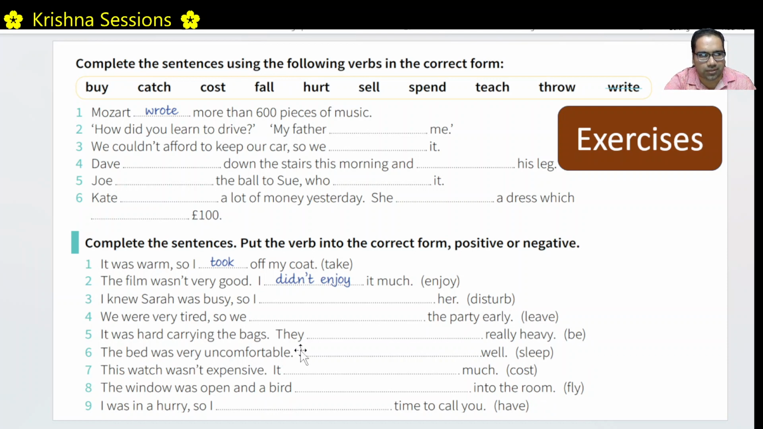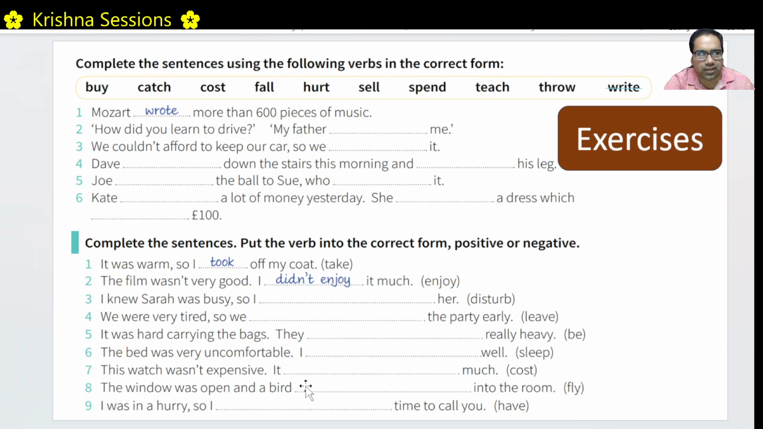The bed was very uncomfortable. So I did not sleep well. I did not sleep. Sleep in infinitive form, sleep. It should not be I did not slept. This watch was not expensive. It did not cost. Past form of cost is again cost. So it did not cost much.